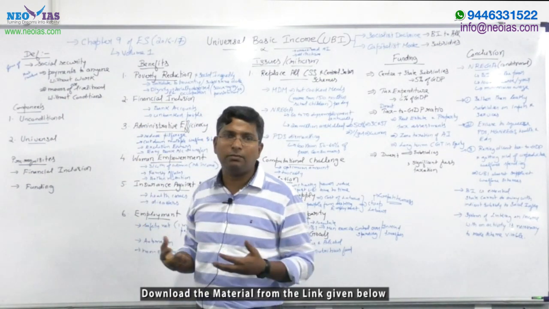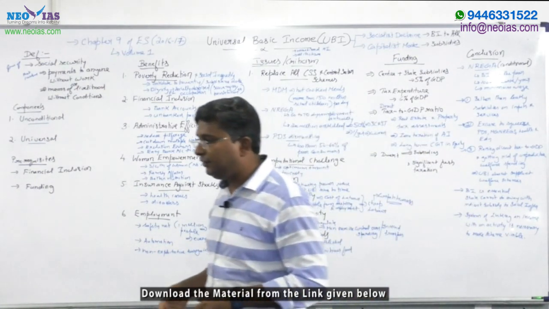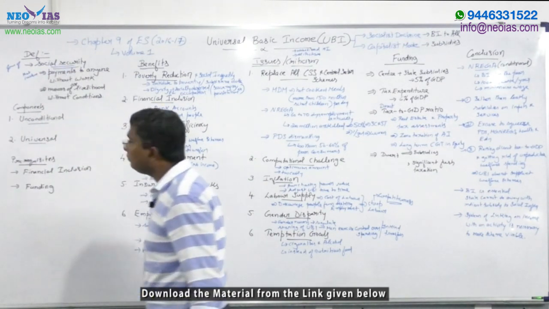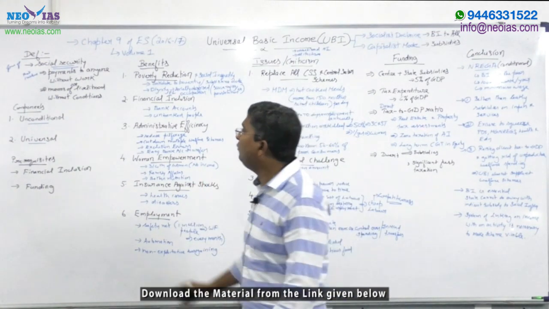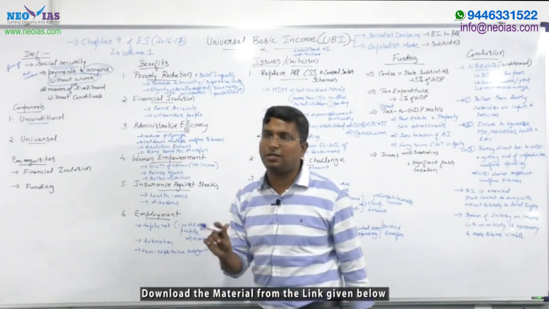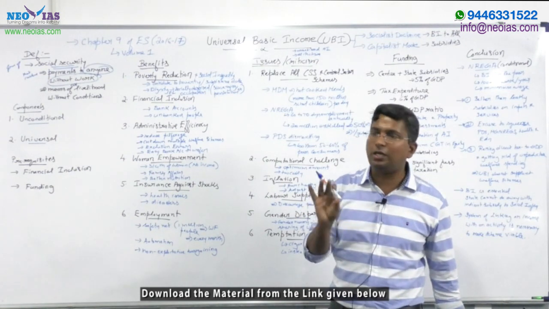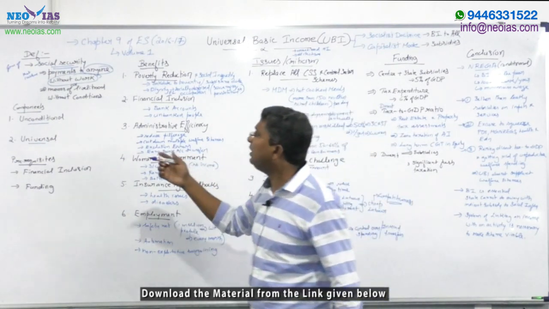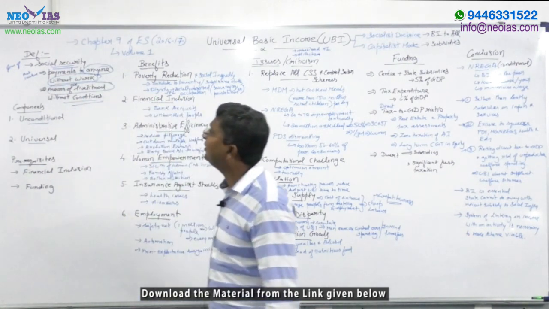You can say that it is a form of social security. This phrase is very important. It is a form of social security that involves payments to anyone without work. That's the meaning of unconditional. You will get payment, and there is no condition to get it. Without work, you will get payment from the government. It is also a means of livelihood without conditions. So you can define it this way also.